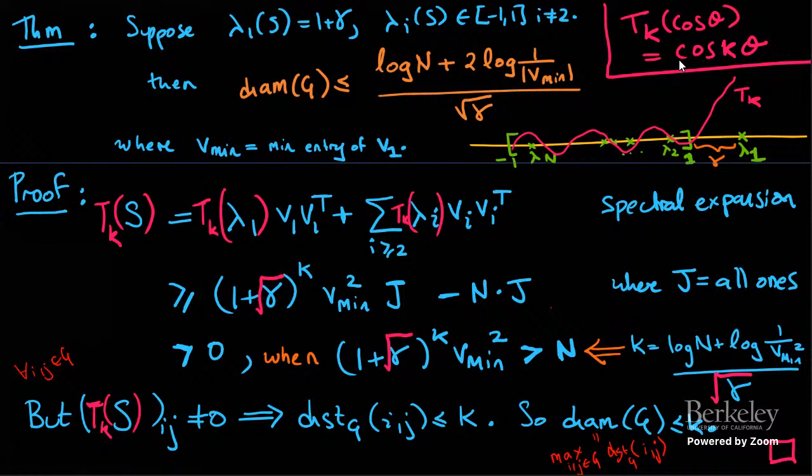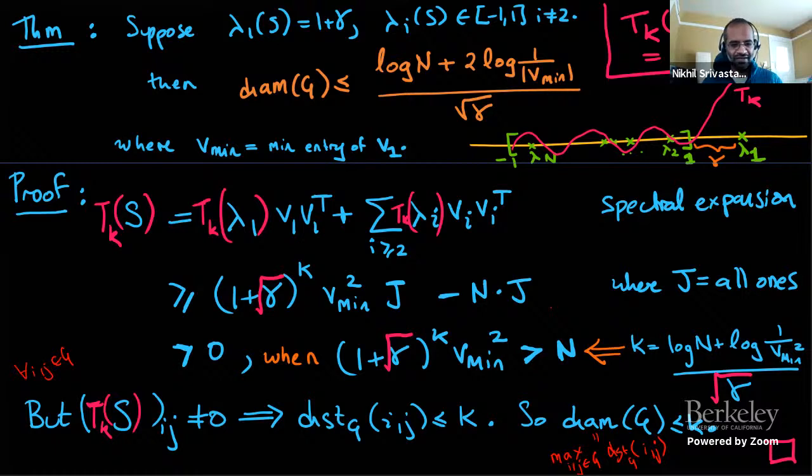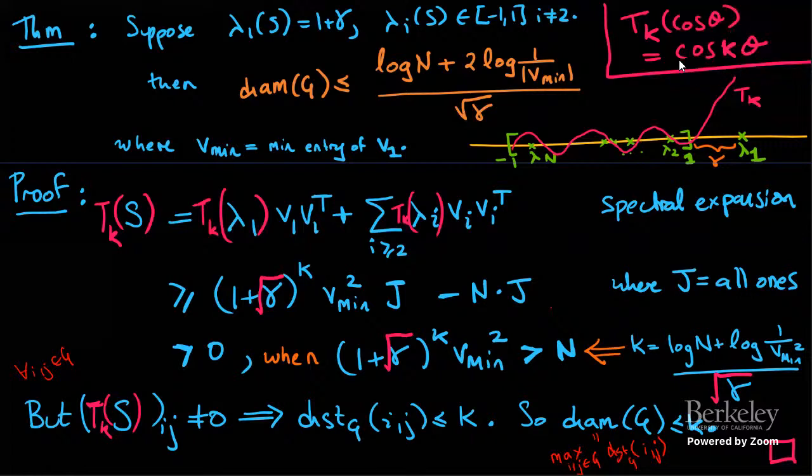How do you go from Tk of S having non-zero entries to distance less than or equal to k? Because in the power case, it's very clear, but now you have cancellation possibly. Right. So you may have cancellations, but you can never create entries between a pair of vertices that's at distance greater than k if you have a polynomial of degree k. It is still true that every non-zero entry in Tk of S comes from a path of length at most k. So cancellations will only create zeros. They'll never create non-zeros.